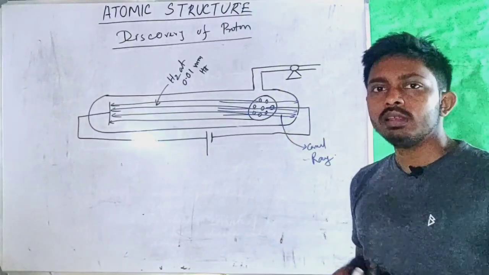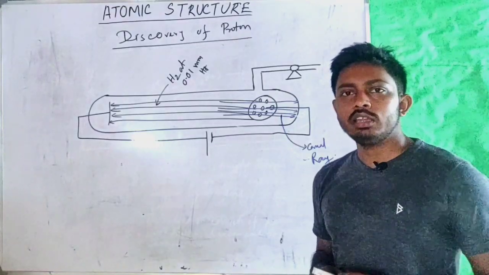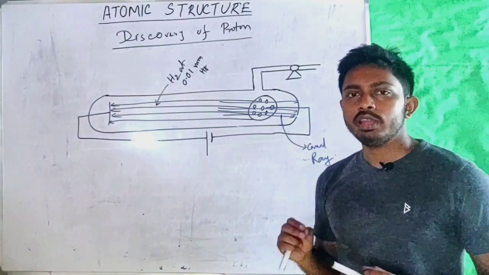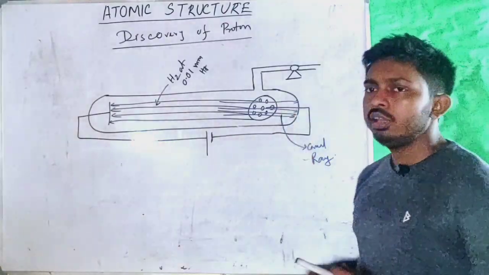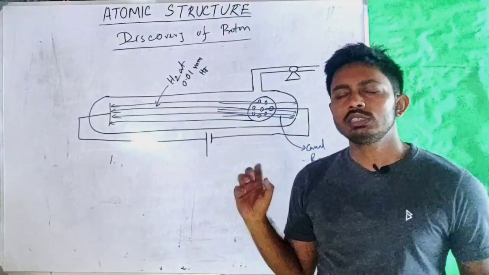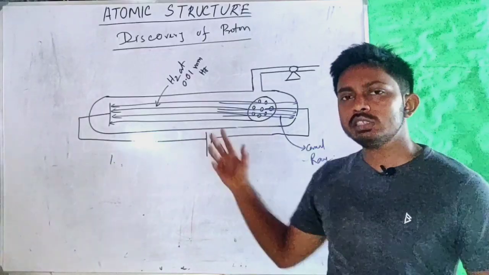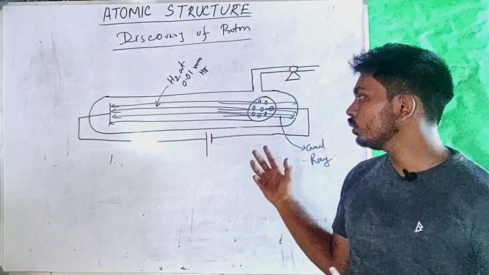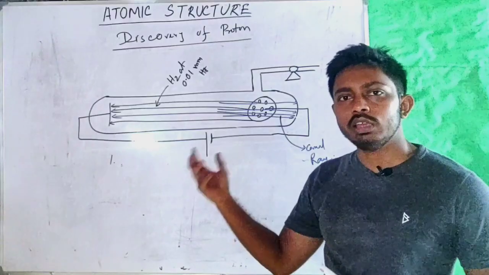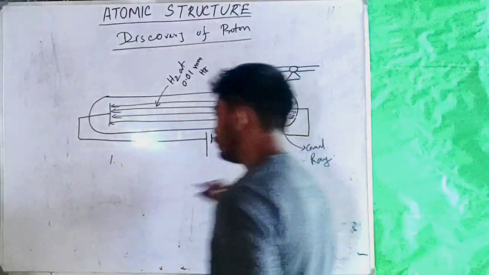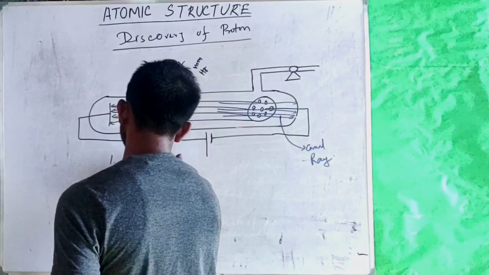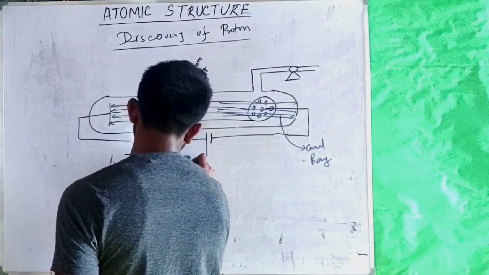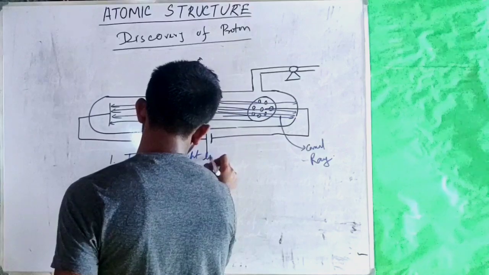Later in 1898, W. Wien made some remarkable observations about this ray. His first observation was that, just like the cathode ray, this new radiation also travels in a straight line.